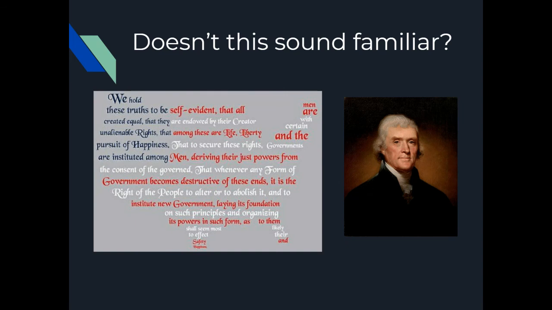This should sound familiar because this is the entire premise for our Declaration of Independence. If you read the actual intro to the Declaration of Independence, written by Thomas Jefferson, it basically says that we join governments because governments protect your life, your liberty, and, changing Locke's property, the pursuit of happiness. And if government ever becomes destructive to these ends, you have a right to abolish it and form a new system of government. That's what the entire Declaration of Independence is based on: the British government violated the social contract theory, and the colonists were justified in creating a new system of government.